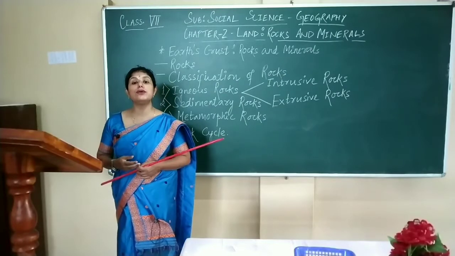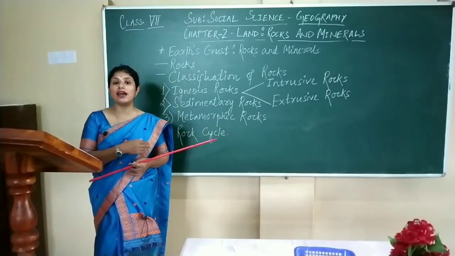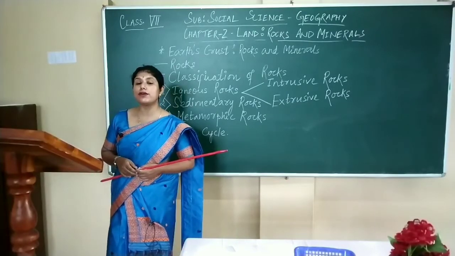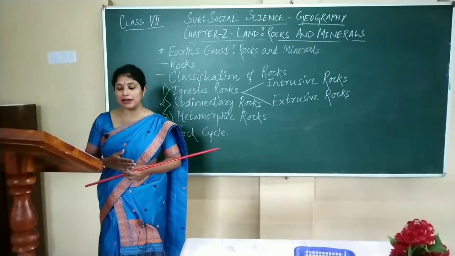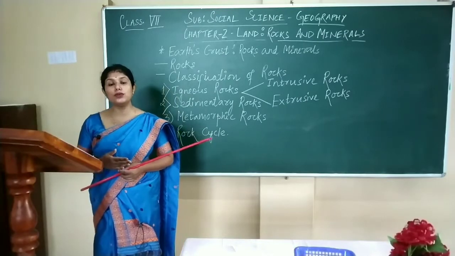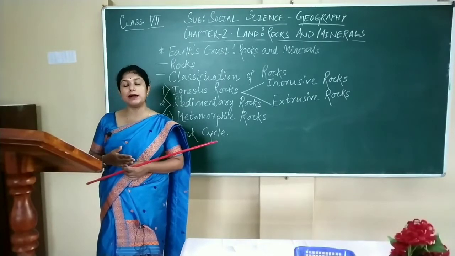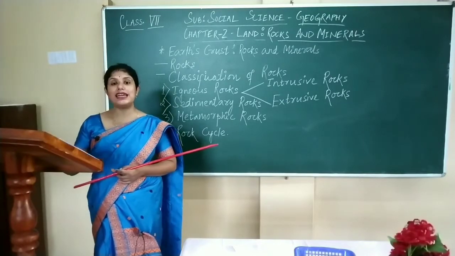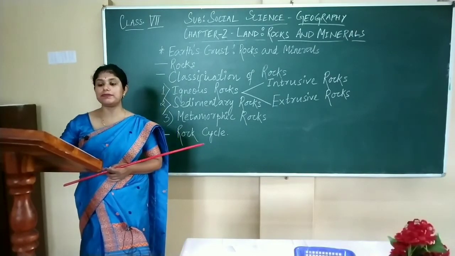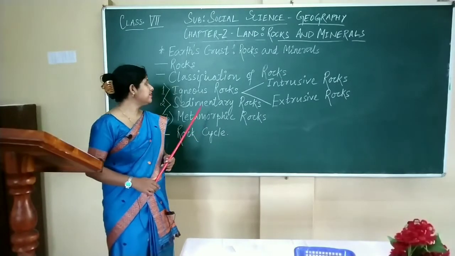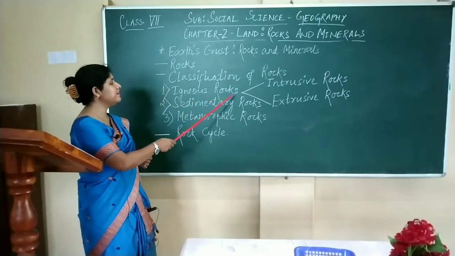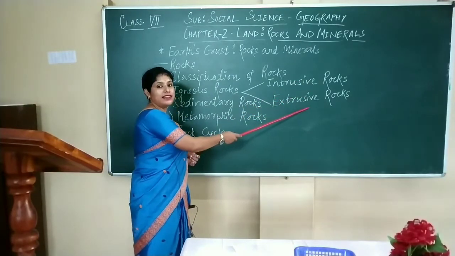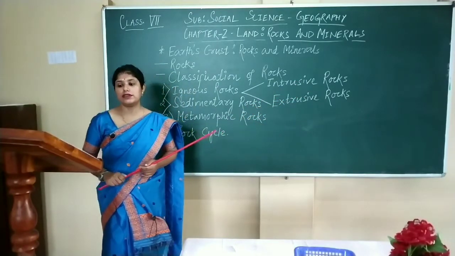They are also known as primary rocks as all the other rocks are derived from them. Igneous rocks are formed when magma or lava cools and solidifies, or becomes solid, both inside the earth's crust or on its surface. Again, igneous rocks are classified into two more types. These are intrusive rocks and extrusive rocks.